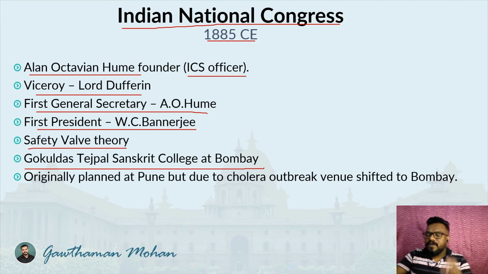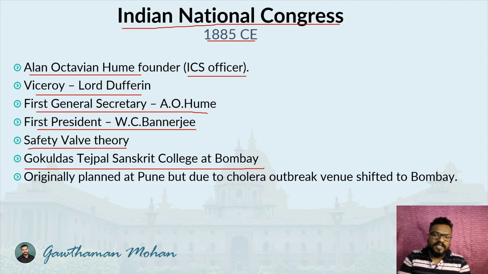But what happened was, after the formation of the Congress, two important factions or groups emerged in it. One was the moderate leaders and one was the extremist leaders. Moderate leaders mainly supported peaceful activities, protests and petitions. But the extremists had the idea that if you want to achieve something, you can resort to violence also.